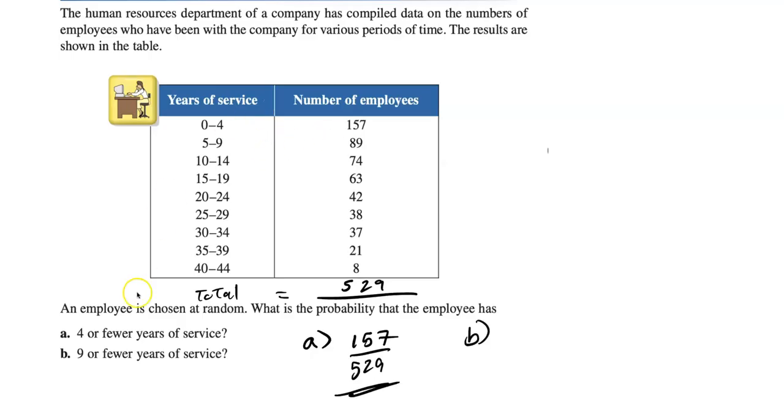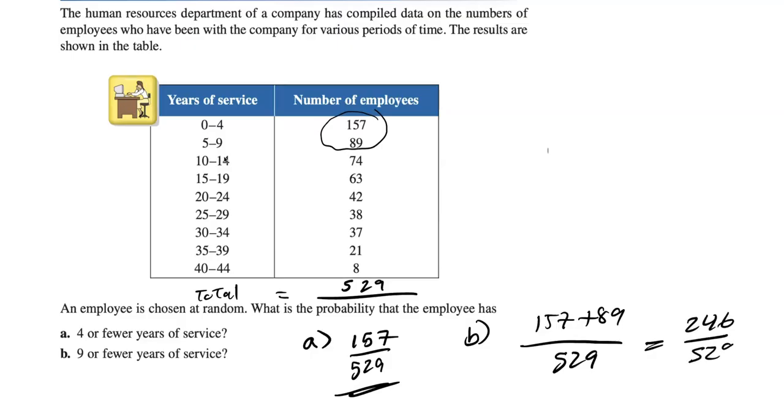For B, 9 or fewer years of service, 9 is right here, so we're going to add up both of these amounts. 9 or fewer means we need 0 to 4 plus 5 to 9, so that's 157 plus 89 over 529, which gives us 246 over 529.